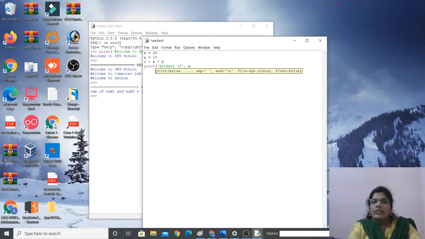Okay, x is over, then comma, product of, and we have to put it in single quotation, because whatever we are giving in a quotation will be displayed as it is. Here I want to take the value of x as 20. So I am not supposed to put it in quotation marks. If I put it in a quotation, then the x will be printed, not the value of x. Okay. So if you want to display the value of the variable, just write the variable without any quotation mark.